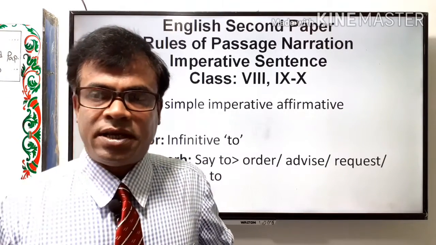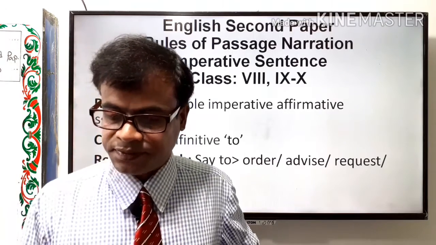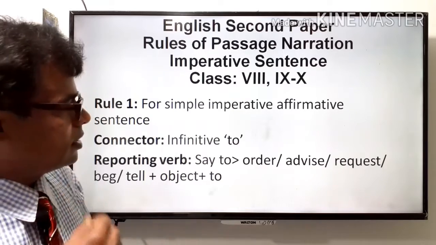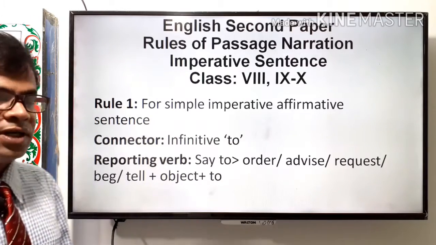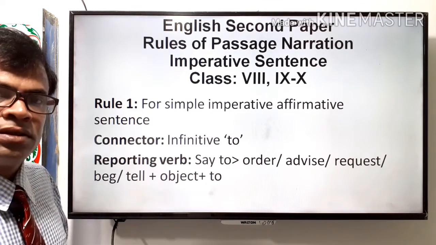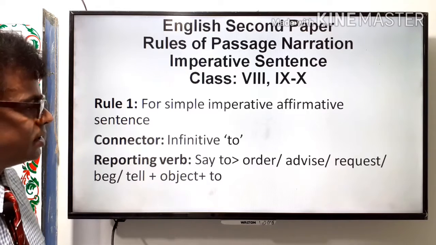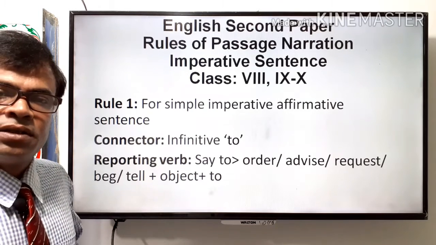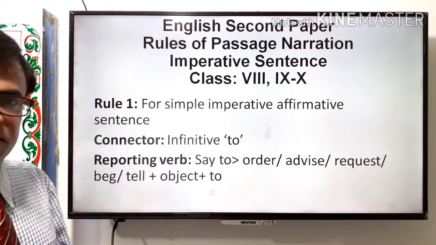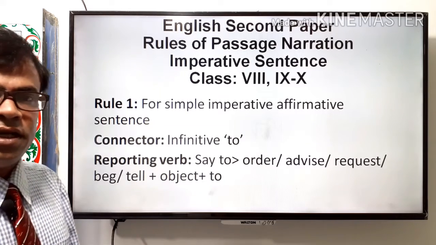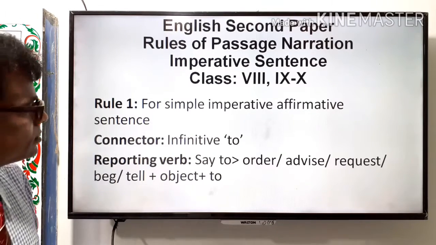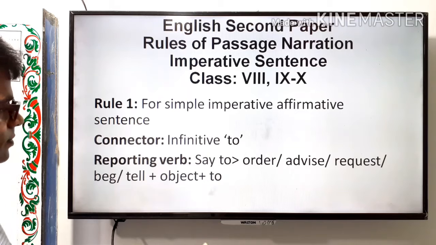Imperative sentence can be classified into two types: simple imperative sentence and complex imperative sentence. Simple imperative sentence begins with a finite verb such as come, go, study, sit, etc. And complex imperative sentence begins with let. So, look at the screen. Simple imperative sentence.